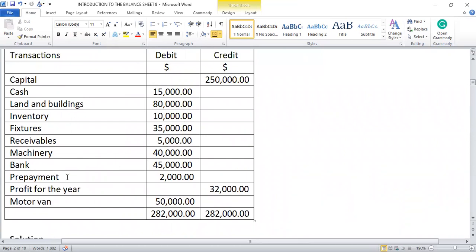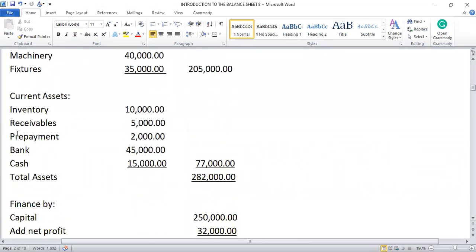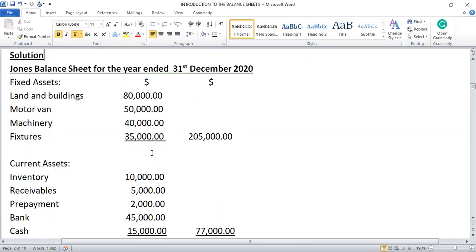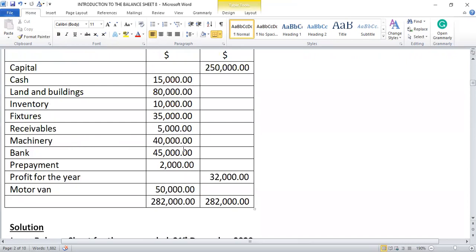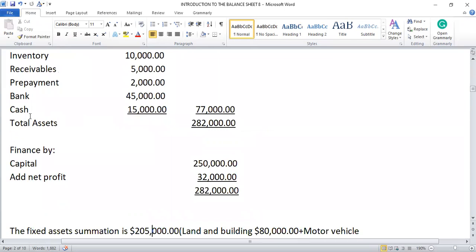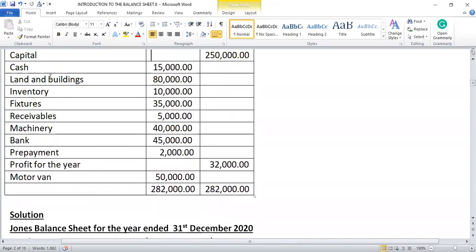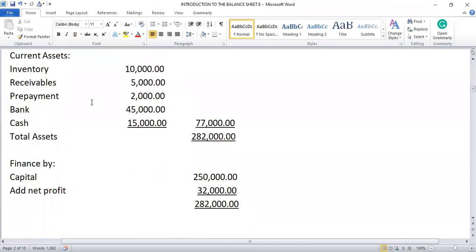Then cash at bank, $45,000. Then we have last cash, $15,000. We sum up all the current assets and it's what?